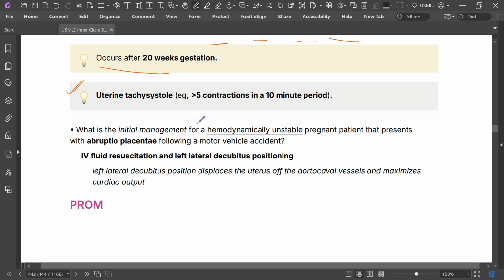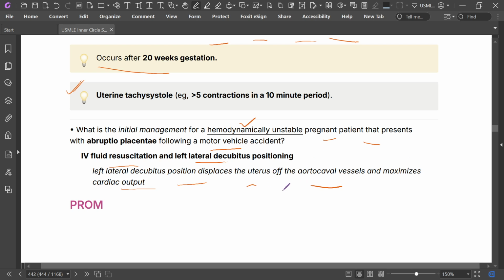Okay, what is the most initial management in a hemodynamically unstable pregnant patient who presents with abruptio placentae following a motor vehicle accident? Oxygen, IV fluid resuscitation, and left lateral decubitus position. Left lateral decubitus position displaces the uterus off the aortocaval vessels and maximizes cardiac output.